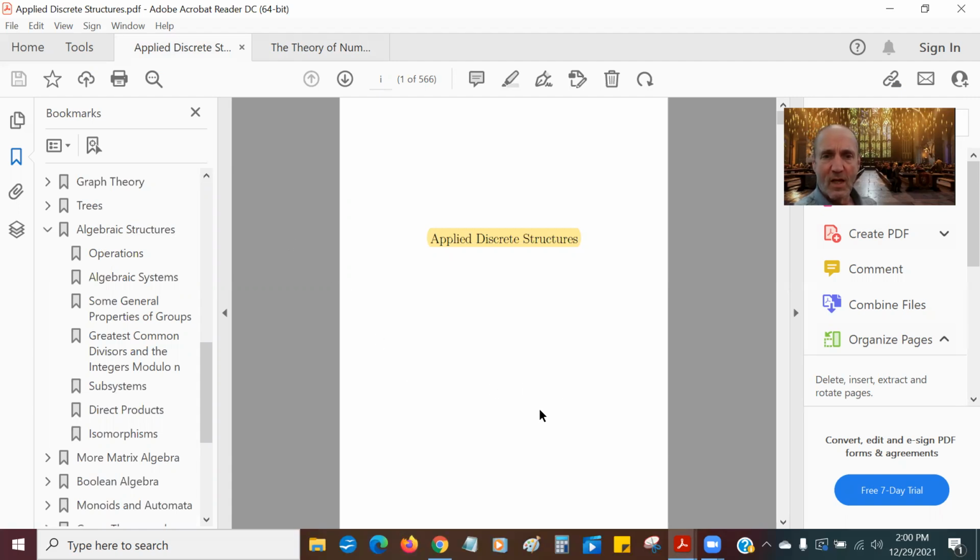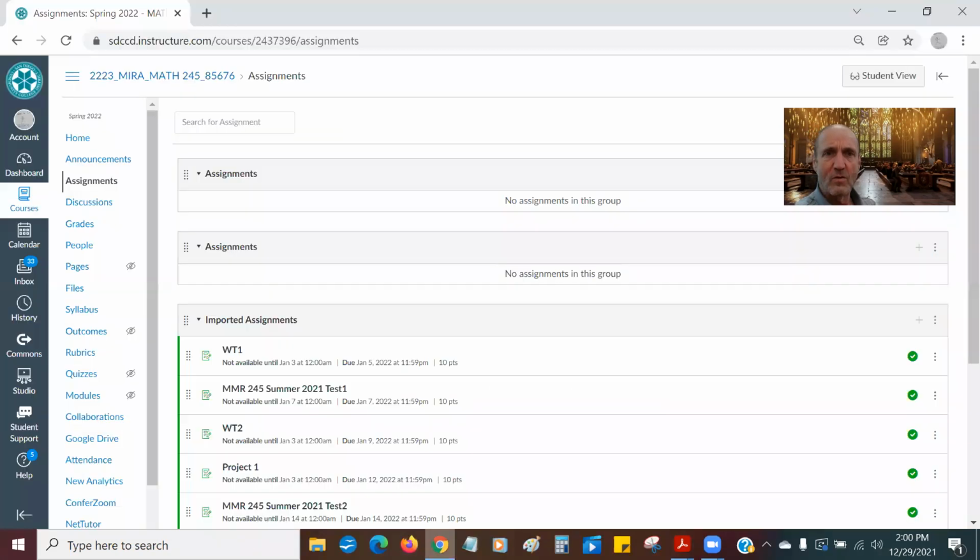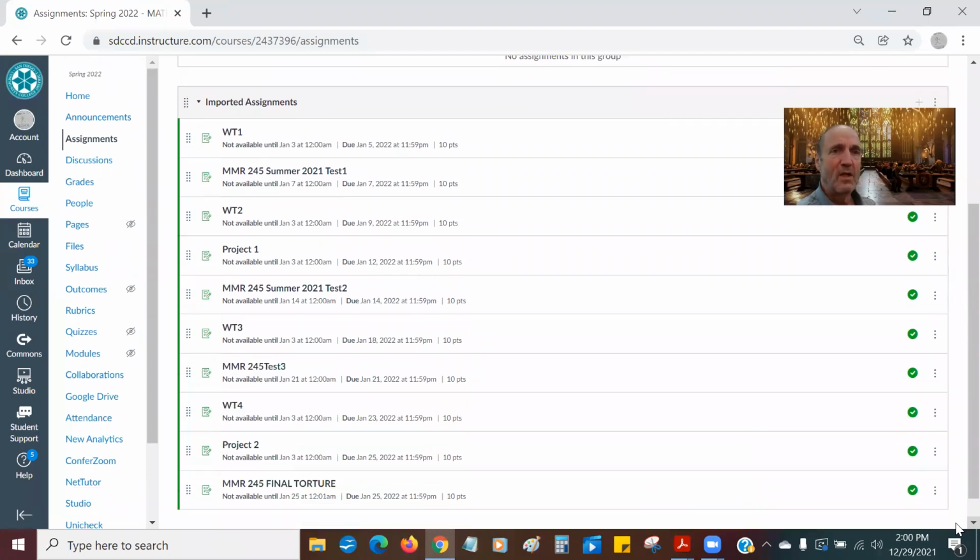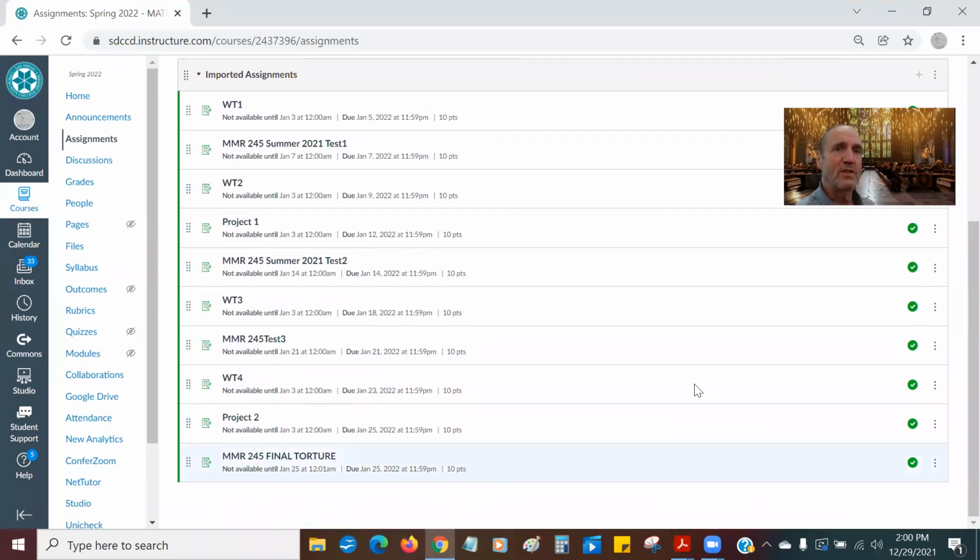Now let's look at something I had a second ago. This is Canvas, and the way the course is set up is very simple, very straightforward. There are 10 assignments. Before we go, I forgot to say something.